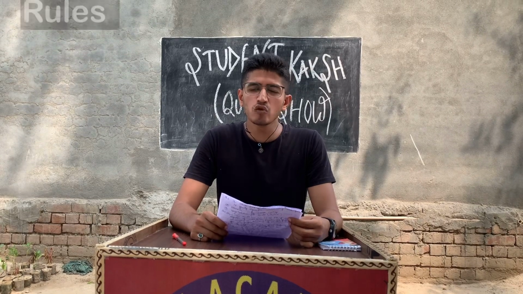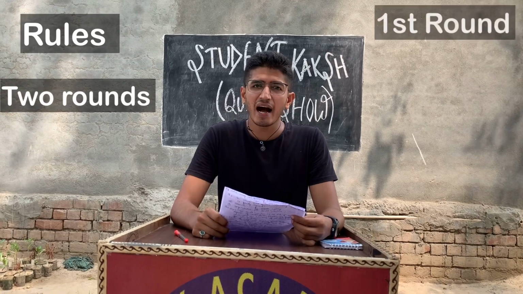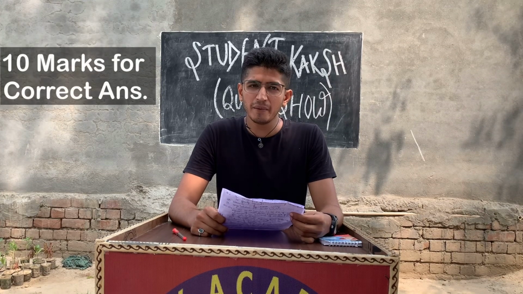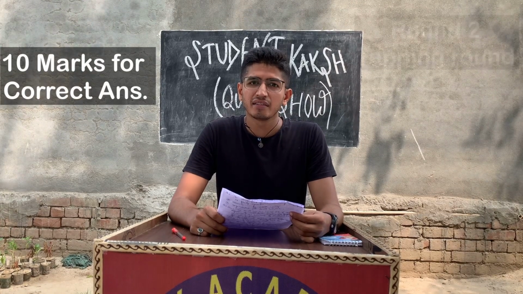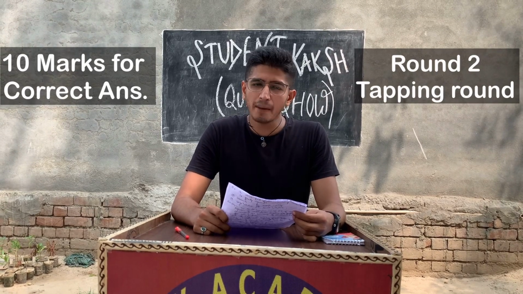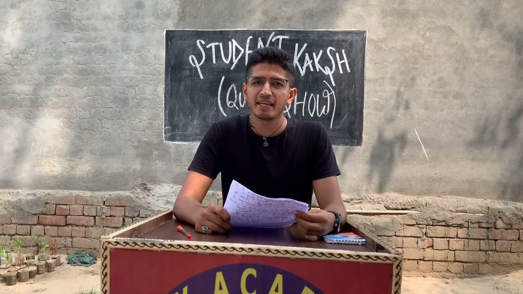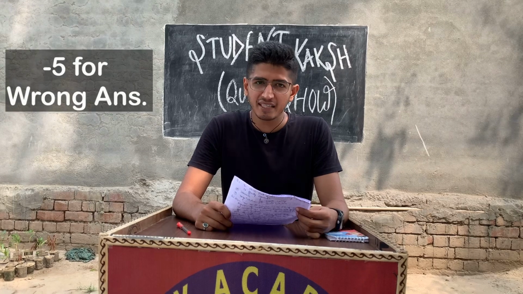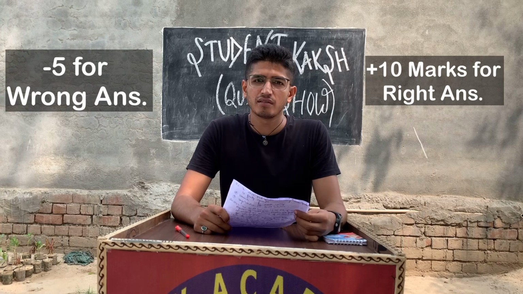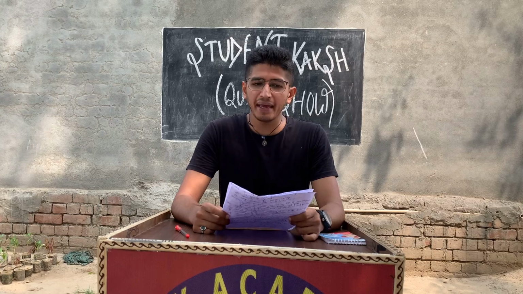Let me tell you the rules of this quiz. We will play 2 rounds. In the first round, I will ask 3 questions to each team. 10 marks will be given for the right answer. Round 2 is the tapping round. The one who taps first on the bench will be allowed to give the answer. There will be negative marking as well. 5 marks will be deducted for the wrong answer. 10 marks will be given for the right answer. So let's get started. And the question first goes to team A.